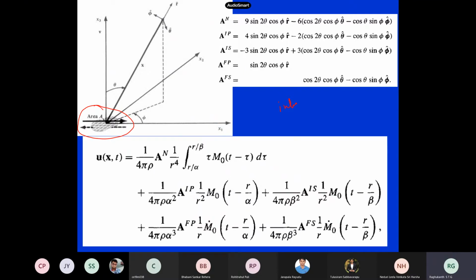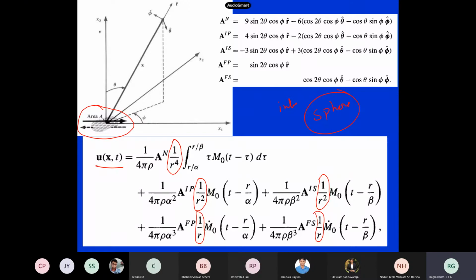So for a couple in an infinite medium, if you derive analytically the Navier equations of equilibrium and solve them, these are the displacements at any point. This is valid in spherical coordinates. If you look at this solution, there are very interesting terms. You can see the first term, how it is decaying with R, and there are terms decaying with R square, and also terms decaying as 1 by R itself.